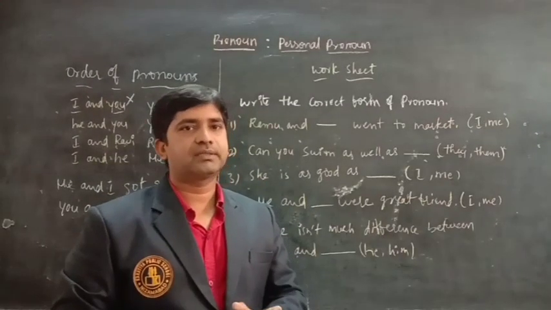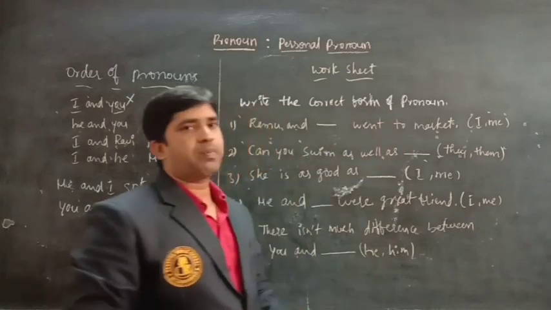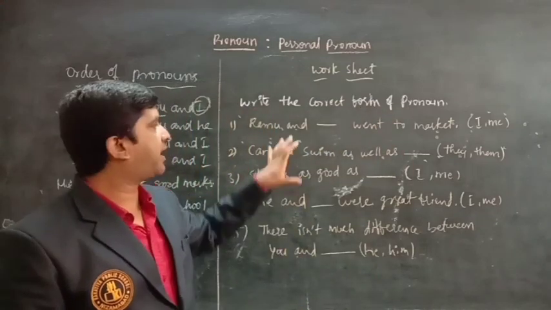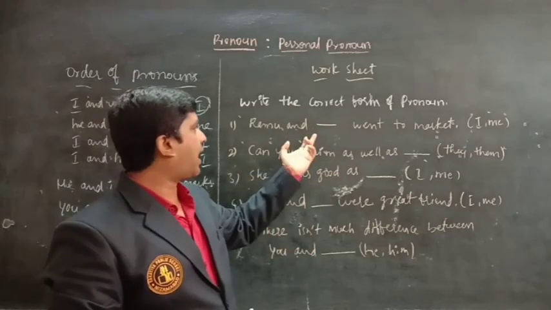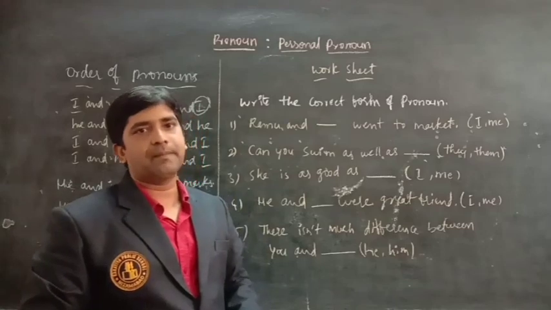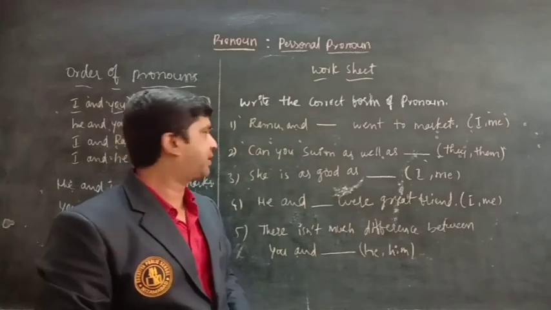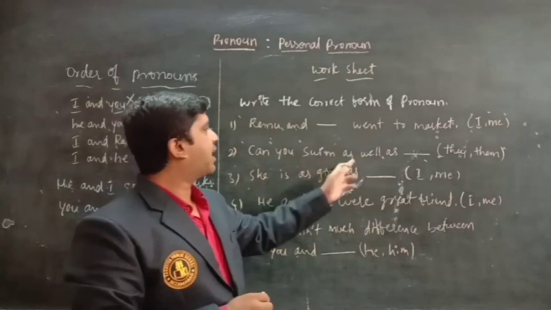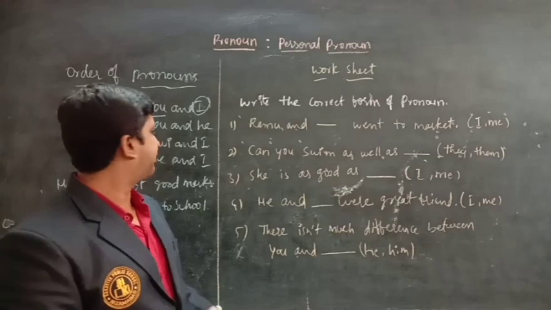Worksheet. Write the correct form of pronoun. Ramu and dash went to market: I or me, what comes in this place? Can you swim as well as dash: they or them?